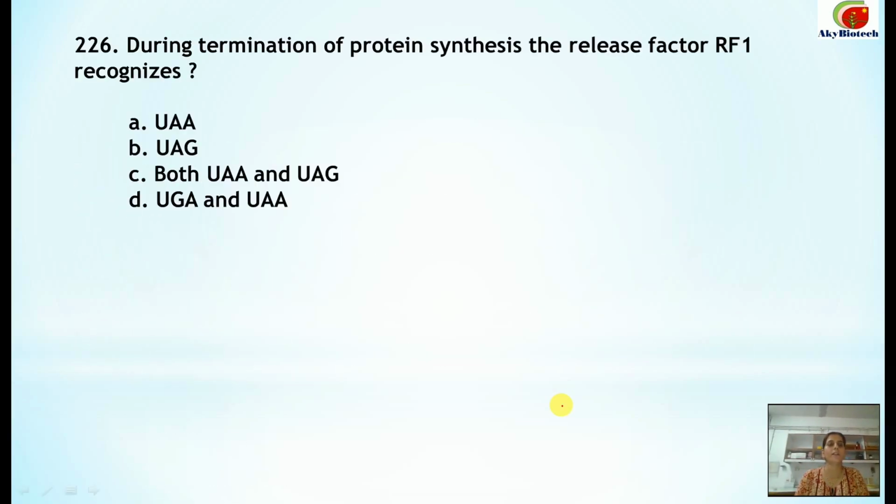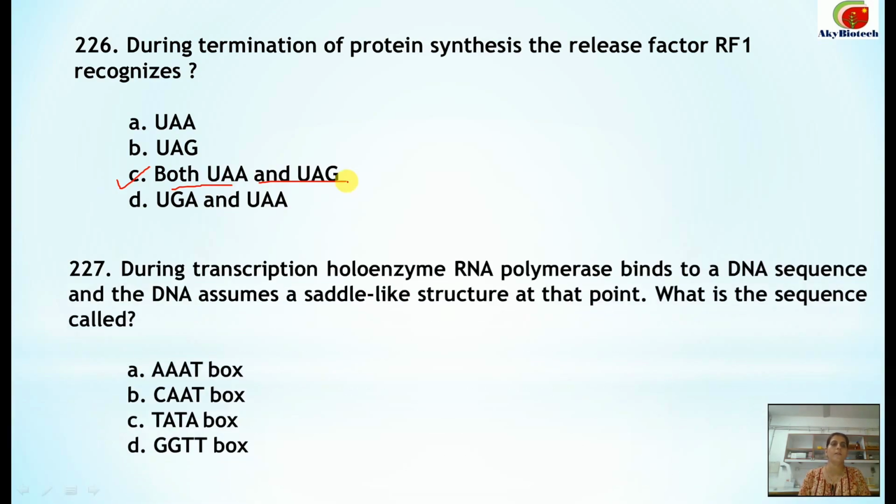Question number 226. During termination of protein synthesis, the release factor RF1 recognizes both UAA and UAG. Number 227.